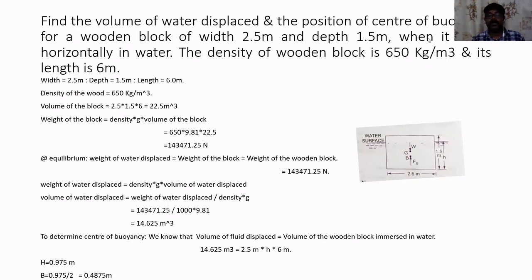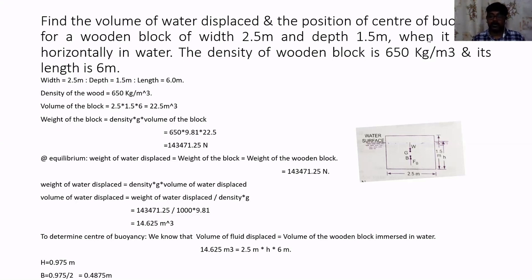Now, when we come across the problem statement, it is very clear that he is asking me to determine the volume of water displaced. What does it indicate? It means that when we throw a wooden block of given dimension in water, some portion of the wooden block will get into the water. So obviously, some quantity of fluid will be coming outside. In this case, the fluid used here in the container or in a particular open region is water.